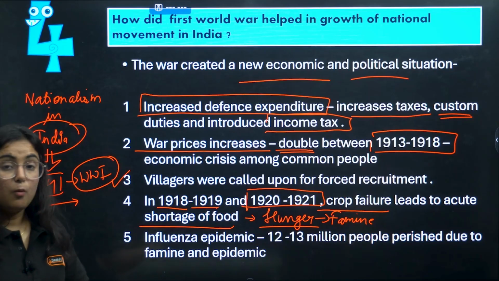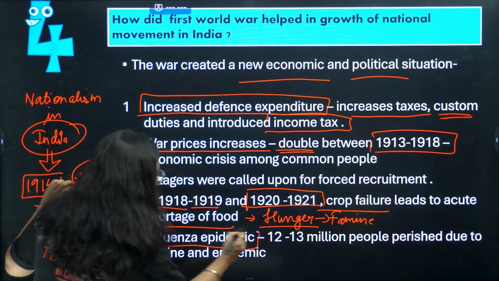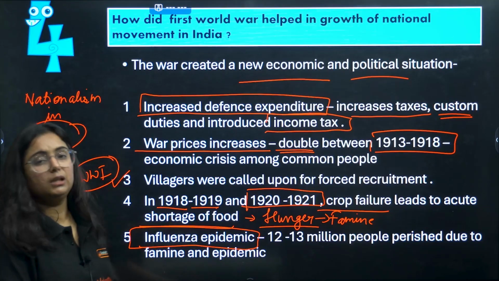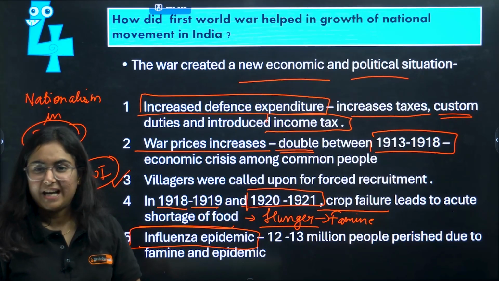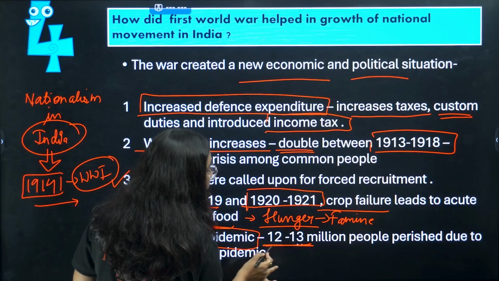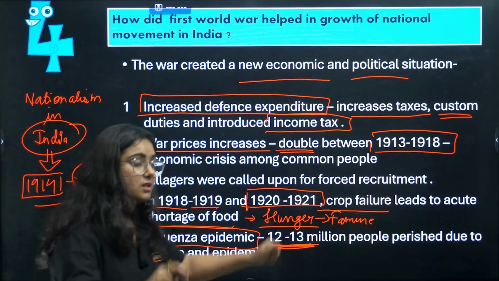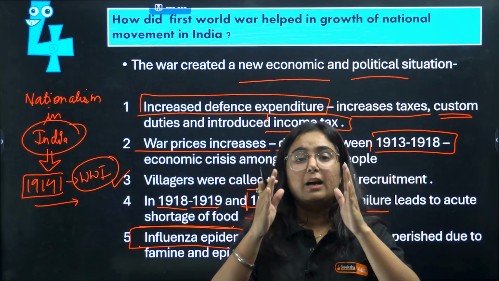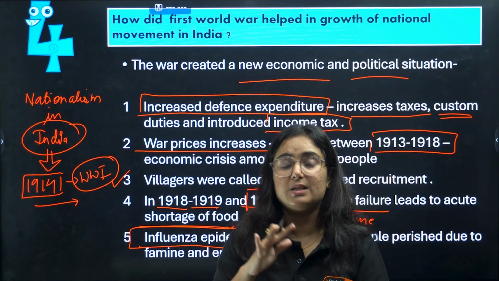Right now, one more thing worsened the situation, that was the influenza epidemic. That was an epidemic in the country. Like, diseases also always come at the wrong time, right? So the influenza epidemic led to the death of 12 to 13 million people, and this is why the First World War has a great role in rising nationalist sentiments in India.